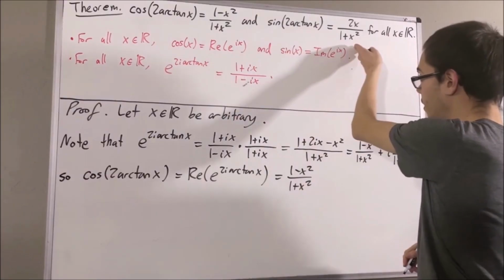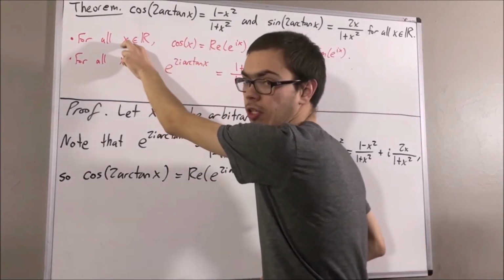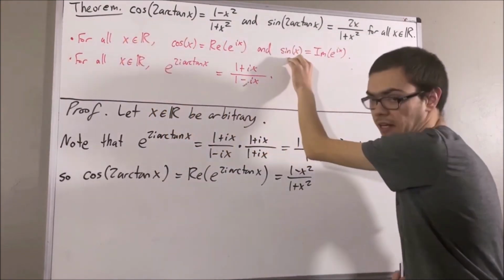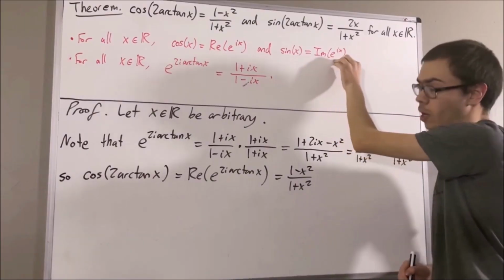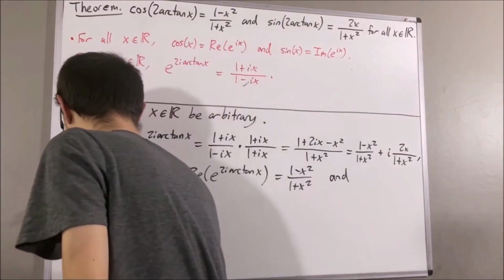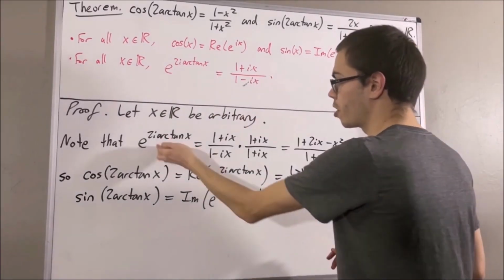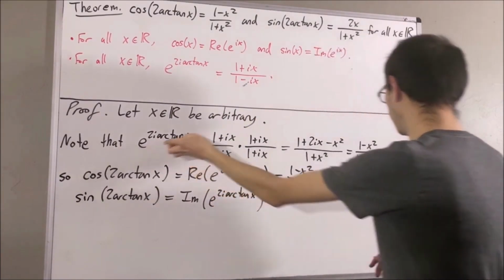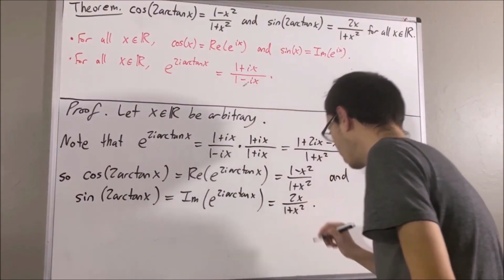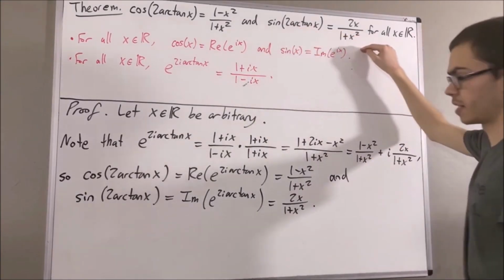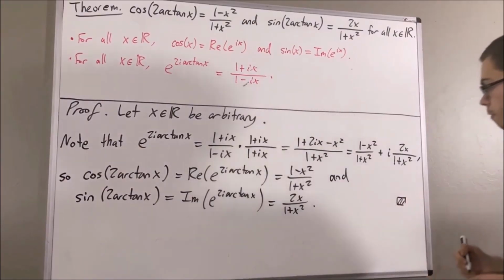As for the second identity, in our first fact, if we take x to be 2 arctangent x, then the sine of 2 arctangent x is equal to the imaginary part of e to the 2i arctangent x. But the imaginary part of e to the 2i arctangent x is just 2x over 1 plus x squared. And so, the second identity has been proven. And so this completes the proof.